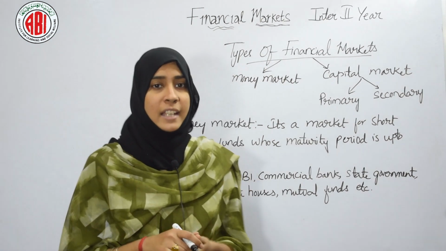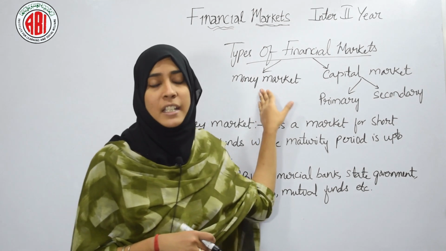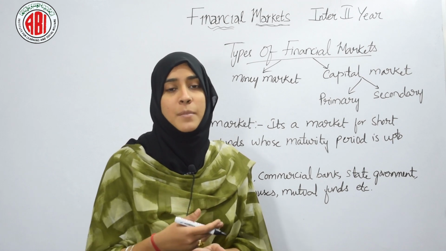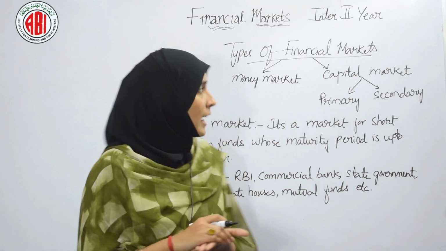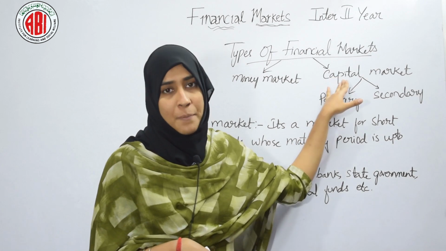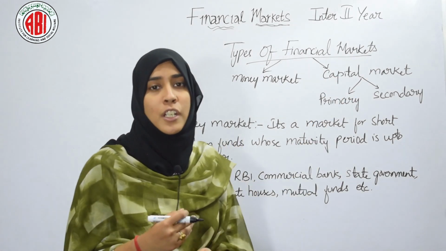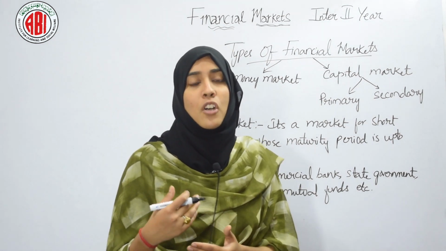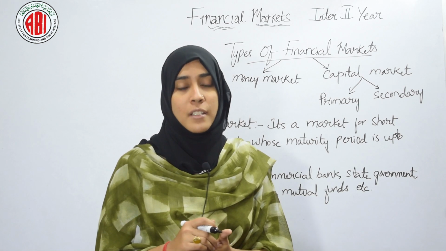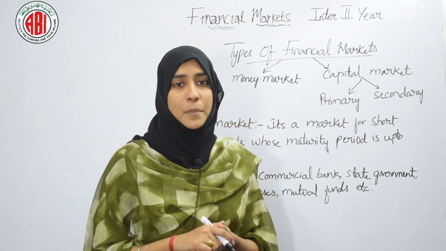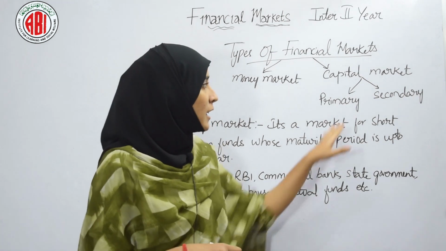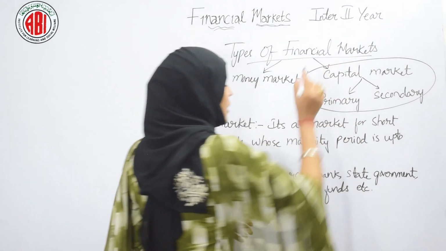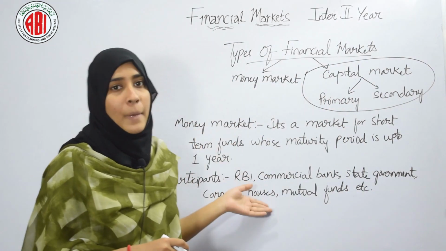So we can say that the instruments in the money market have a very short period of maturity, say 1 year, 6 months, 4 months, etc. And the instruments under the capital market have a maturity period of 4 years, 5 years, 7 years, etc. So they are called long term instruments, right? Here you can see the capital market is again divided into two types, primary and secondary, but we will discuss that part later. First we will focus on the money market.